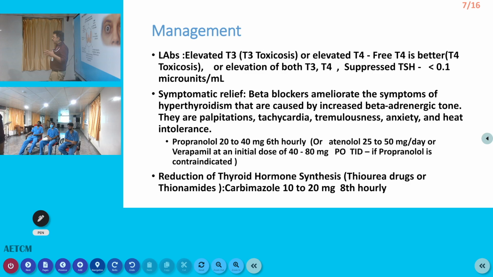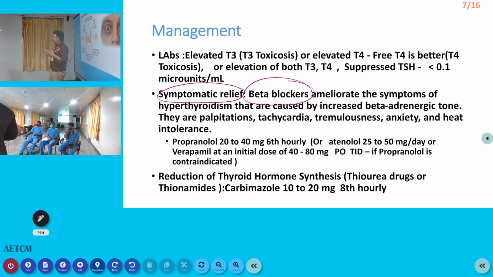Okay. Now, symptomatic relief is the first one. What are the clinical findings of hyperthyroidism? Tachycardia, heart failure, palpitation, sweating, anxiety. These are all due to beta adrenergic overstimulation. So, what drug can reduce all these symptoms? Any beta blocker can reduce the symptoms, but only one beta blocker crosses the blood-brain barrier. What is that? Propranolol. Propranolol is the only one which crosses the blood-brain barrier. That's why we use propranolol in hyperthyroidism, migraine, all these conditions. So propranolol will be an ideal drug to control all the symptoms.